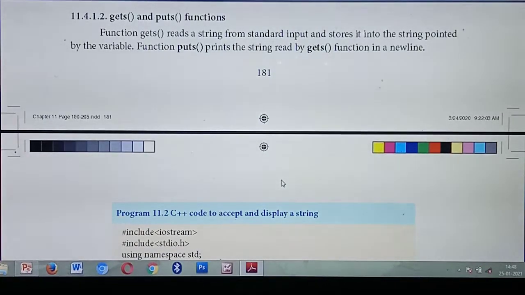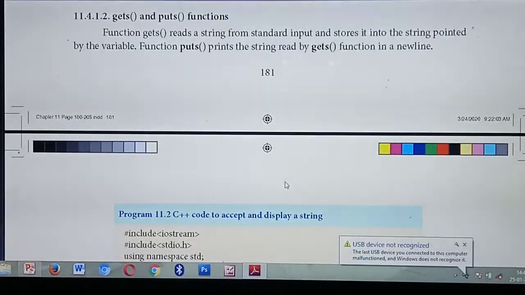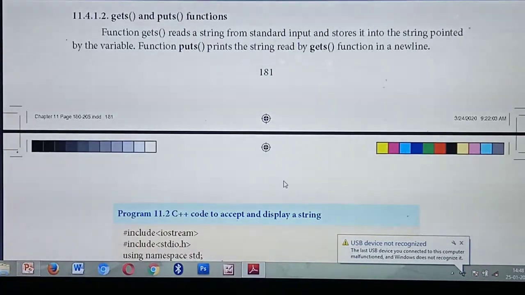What do you mean by string? What's the difference between character and string? Character means A, B, C, D. This and all we are called as a character. But string means, for example, a word computer, that we are calling as a string. Understood the difference between character and string?